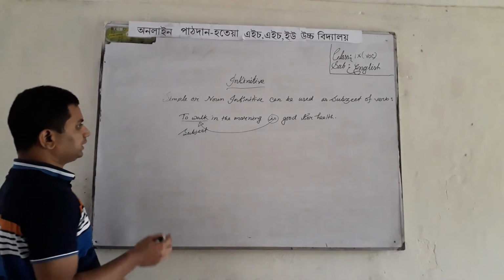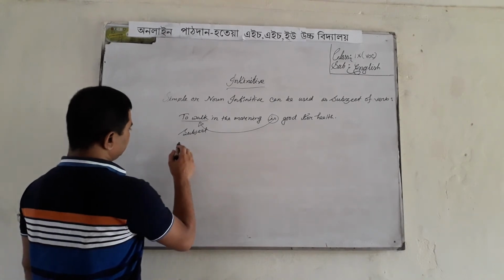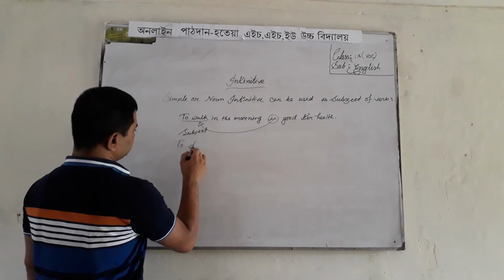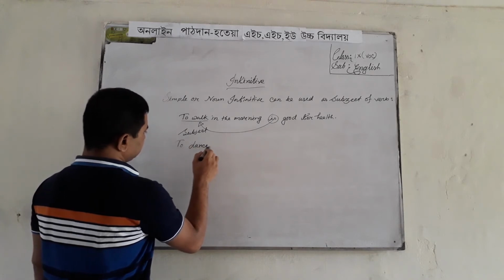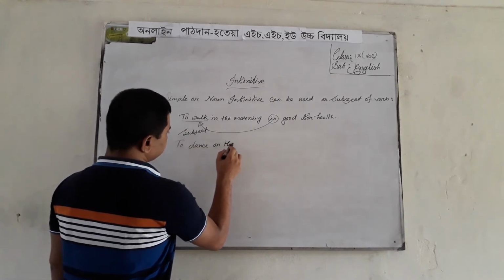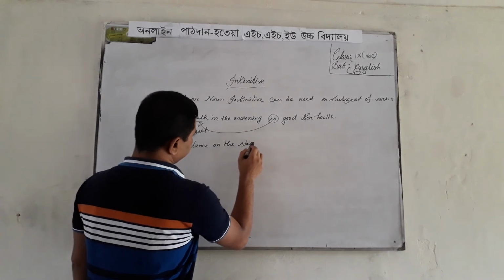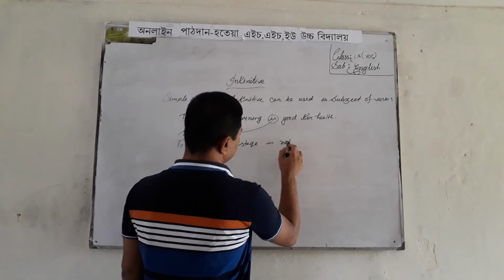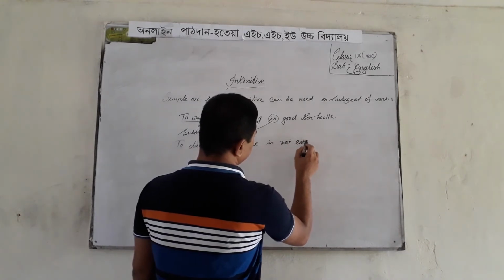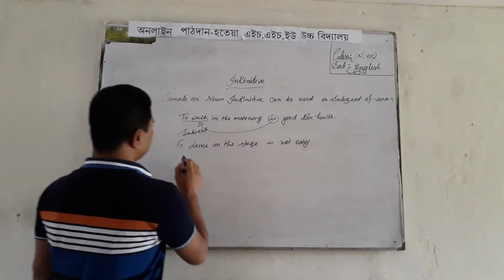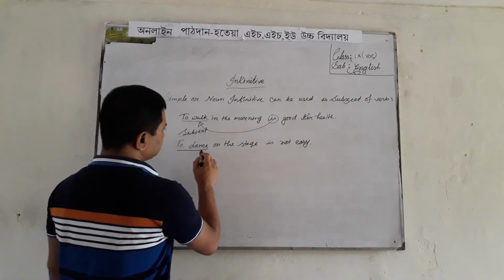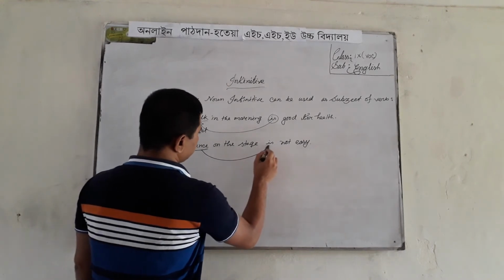Now I am writing another example. To dance on the stage is not easy. Here to dance is infinitive and it is used as subject of verb "is".